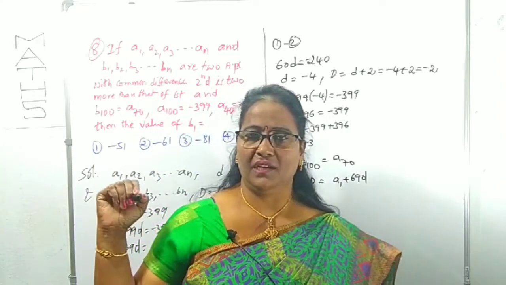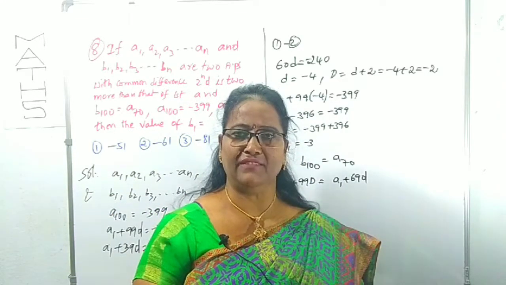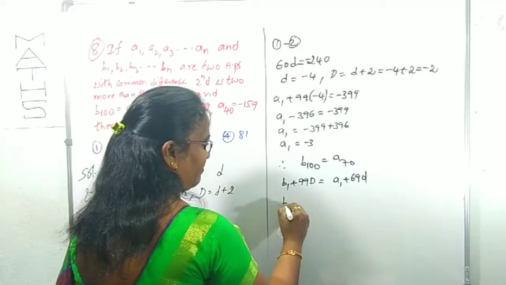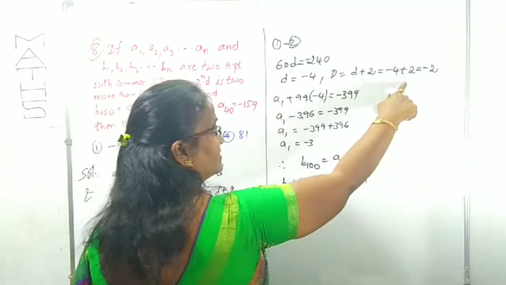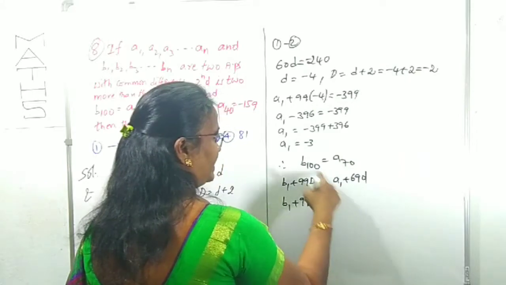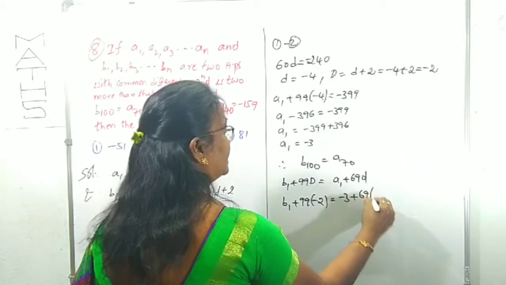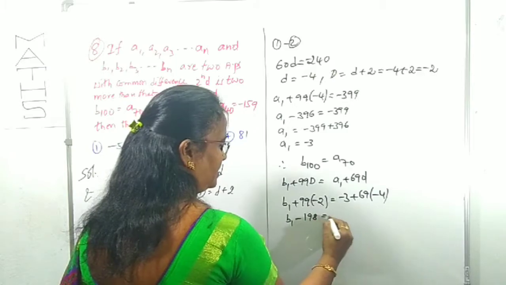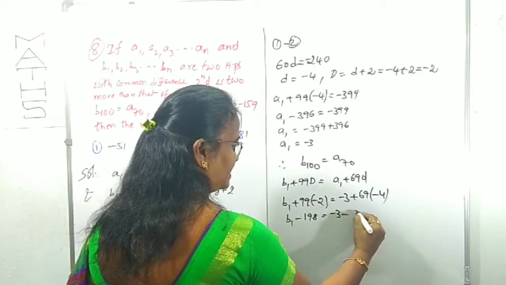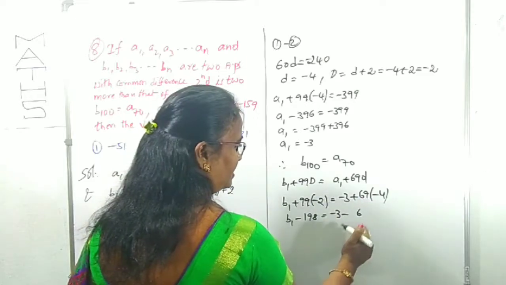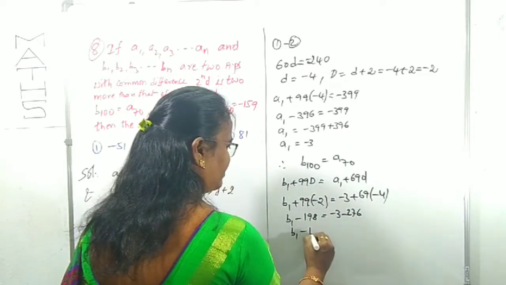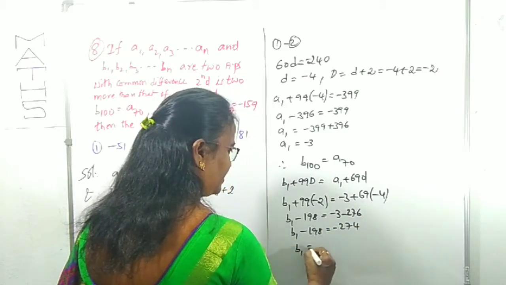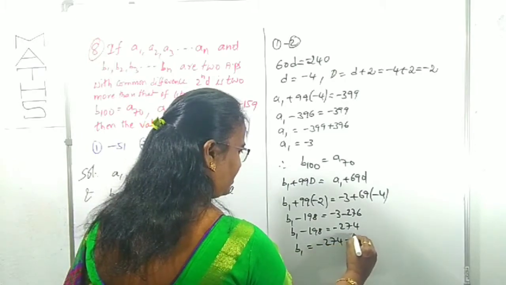What are the given values, A1, capital D, small d? How to replace here? B1 plus 99 capital D, where we have minus 2, and A1 is minus 3 plus 69 d, where d is minus 4. This is B1 minus 198, minus 3 minus 4 9s are 36, 6 4s are 24, 276. This B1 minus 198 is equal to minus 279. B1 is equal to minus 279 plus 198.